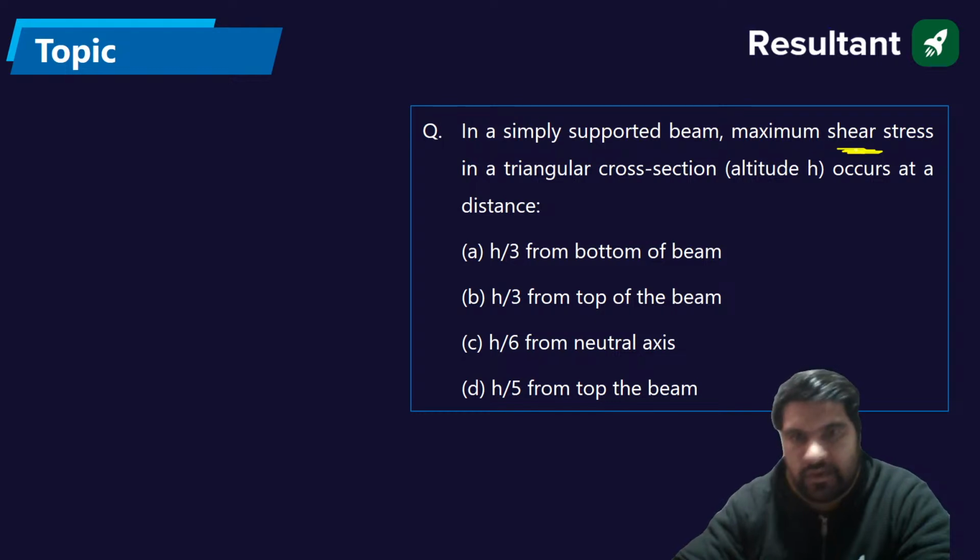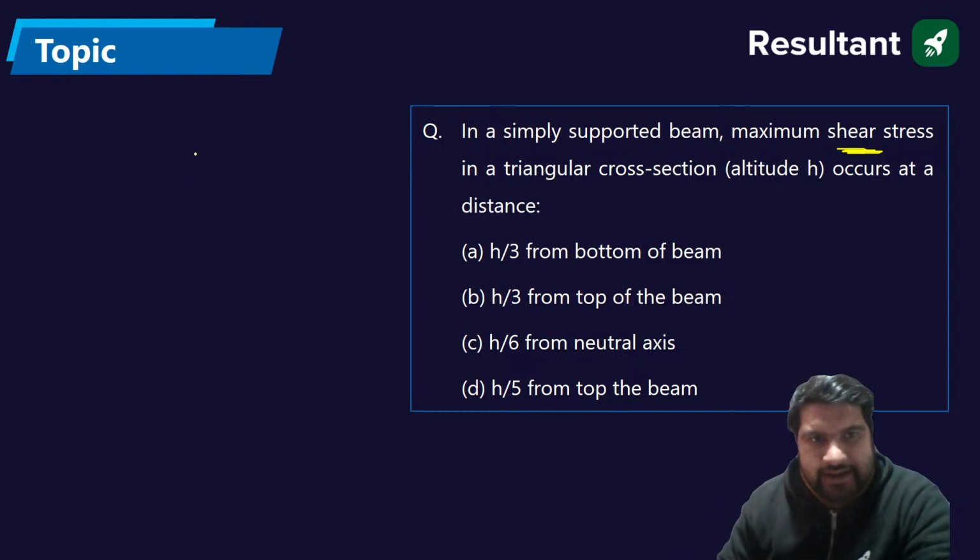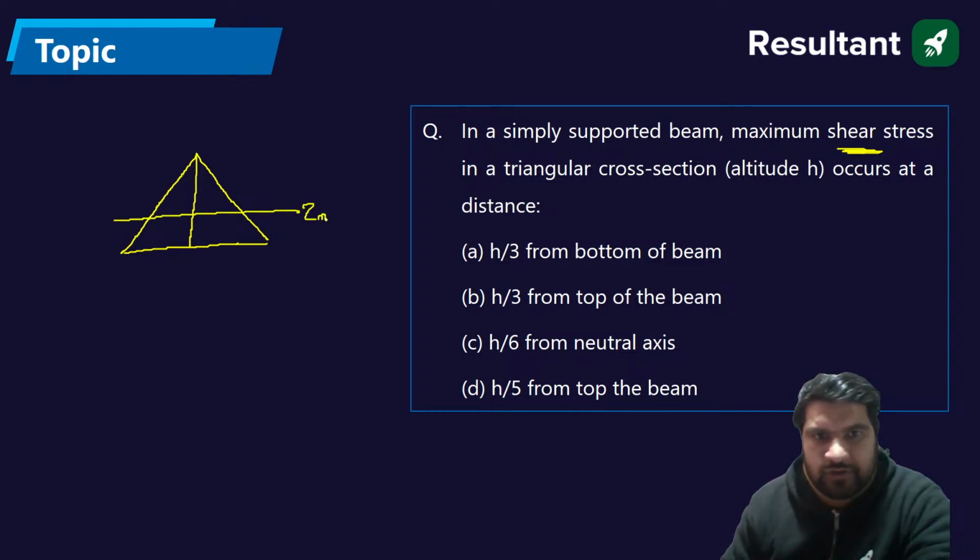Arvind. If we have the triangular section with the altitude as h, let us suppose this will be the neutral axis, so this will be tau neutral. The tau neutral will occur at h by 3 from the base and 2h by 3 from the vertex.